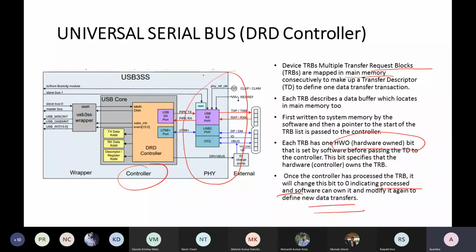If you see USB, it supports multiple speeds: high speed, low speed, and the recent advancement, super speed, that is USB 3. The most recent version of USB is USB 3, which is called super speed.